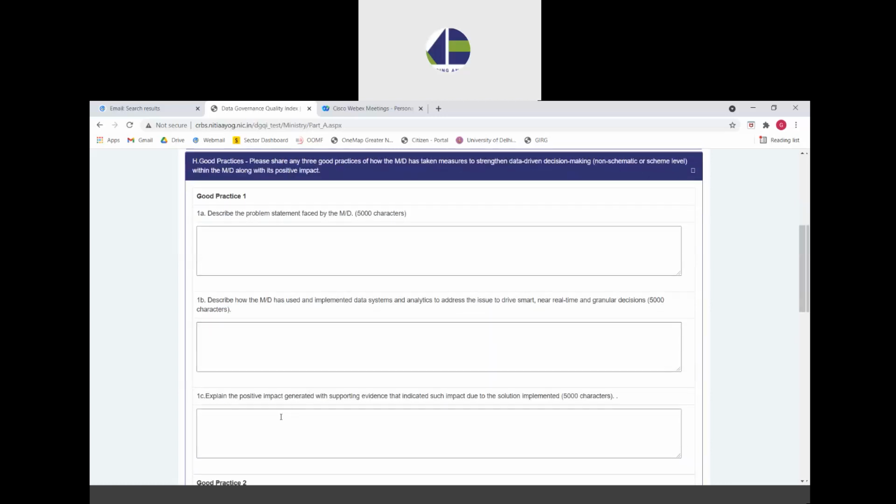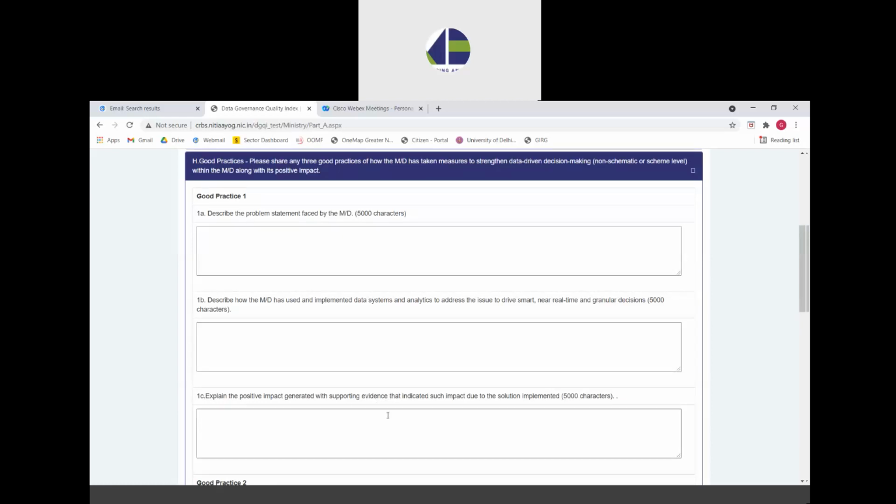And finally, explain the positive impact that was generated because of this intervention that they undertook, along with any supporting evidence, which can be any sort of numbers or quantitative estimates that explains how this intervention has helped them address the problem correctly.